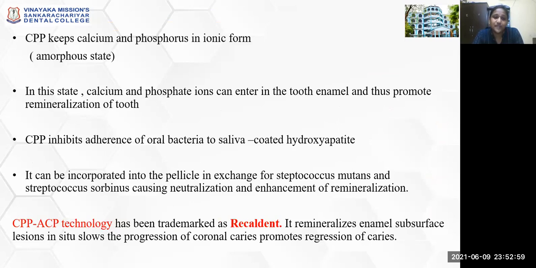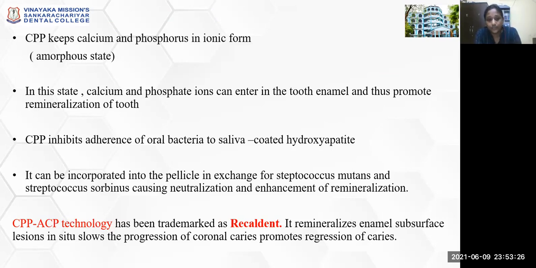So casein phosphopeptides keep the calcium and phosphate ions in an ionic form. In this state, the calcium and phosphate ions can enter the tooth enamel and thus promote remineralization of the tooth. Here, the casein phosphopeptides inhibit the adherence of oral bacteria to saliva-coated hydroxyapatite. This also gives an antibacterial effect and prevents the adhesion of oral bacteria.